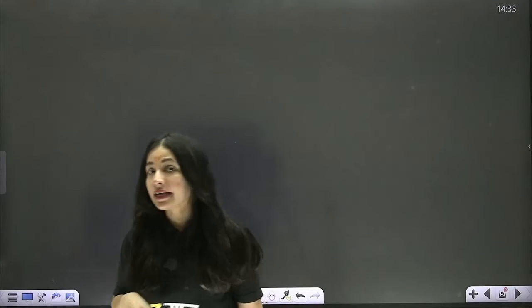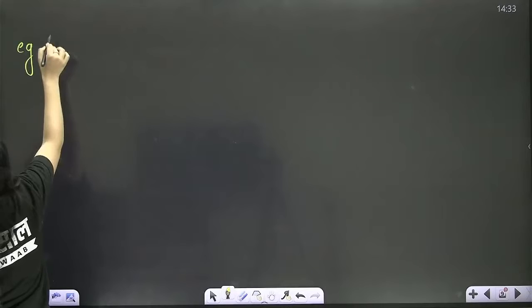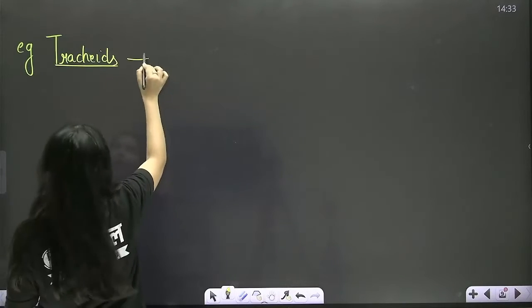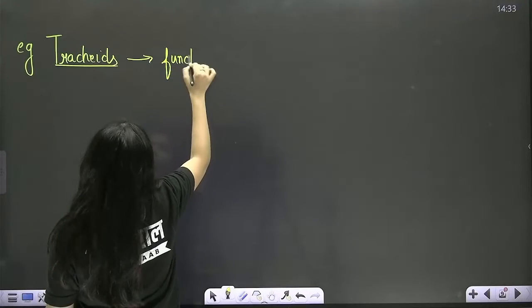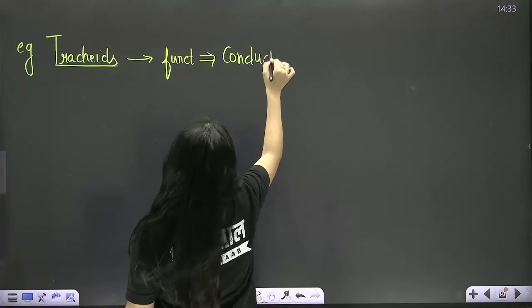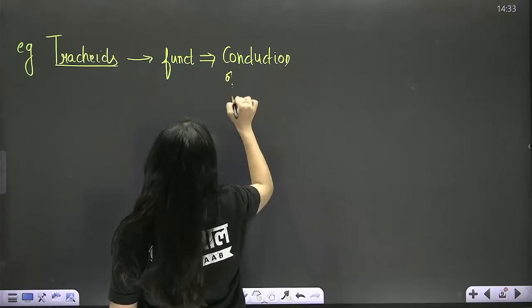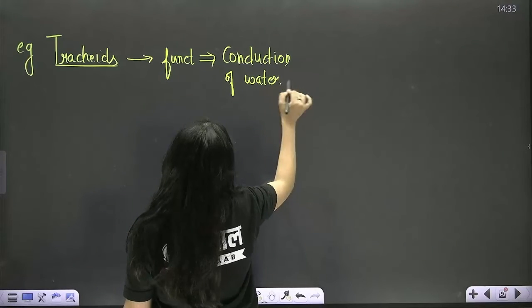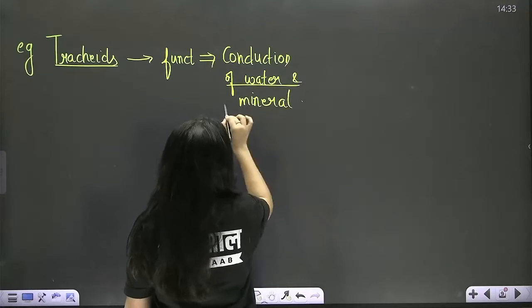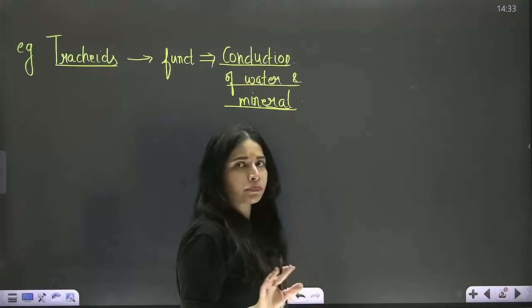So, in short, we can say that the tracheid's function is conduction of water and minerals. Right? Clear?